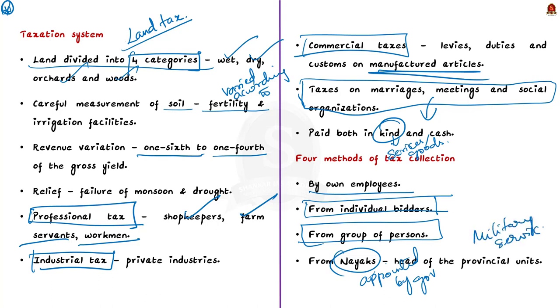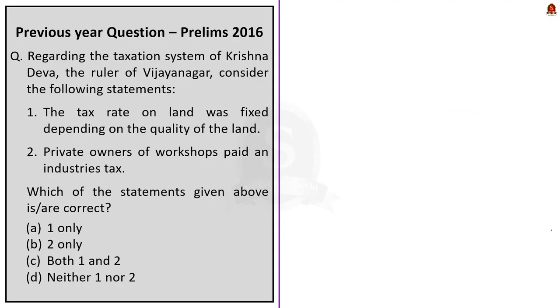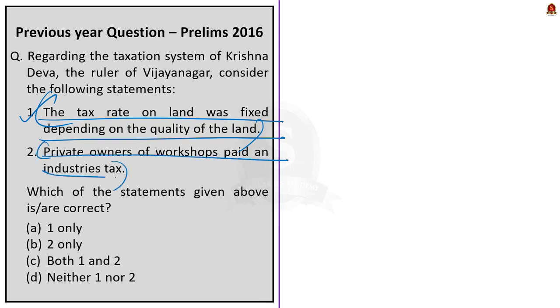Now look at this question. The first statement says that the tax rate on land was fixed depending on the quality of the land. Just now we discussed that, right? So this statement is actually correct. Now look at the second statement. This statement says that private owners of workshops paid an industrial tax.